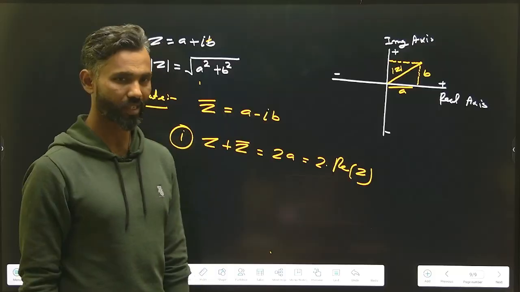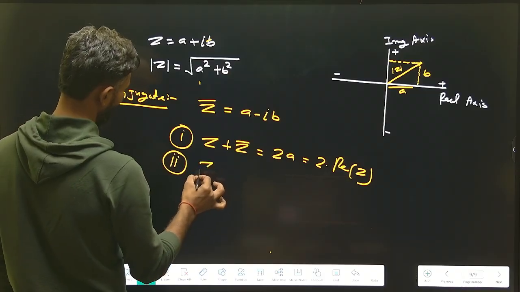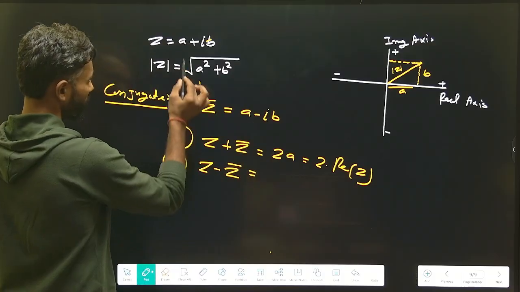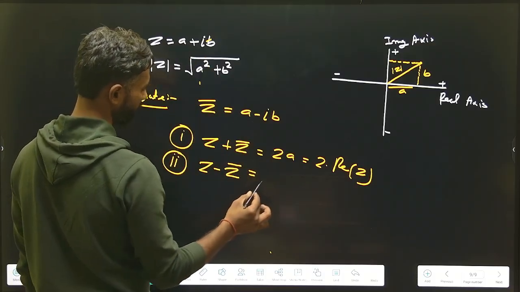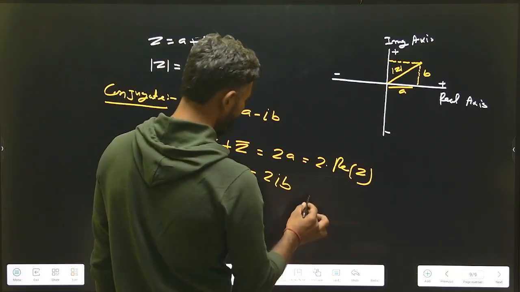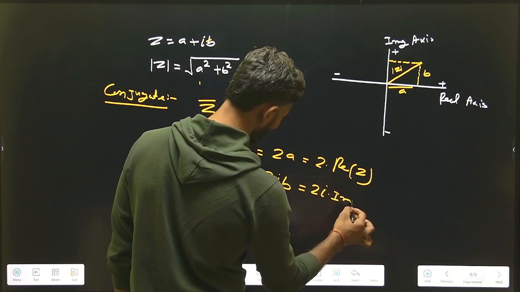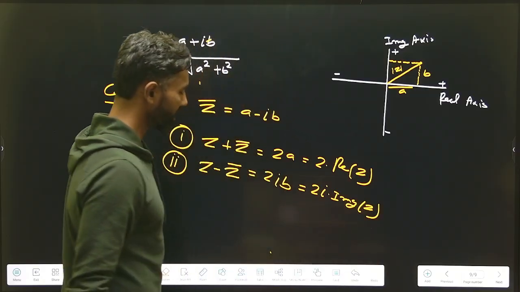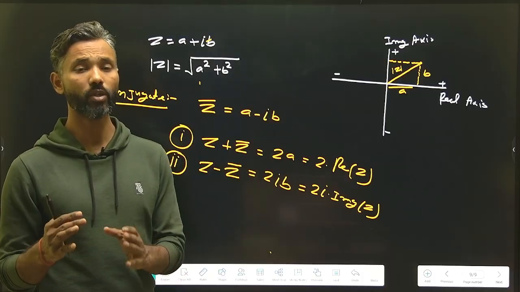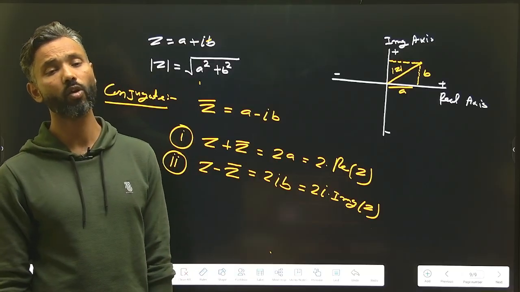Understand that? Second, if you subtract a complex number with its conjugate, a will be cancelled, and it will become 2 iota b. 2 iota b means 2 iota multiplied by the imaginary part of z. So we can say that the difference of a complex number and its conjugate will always be purely imaginary. You have to have this thing in your mind.